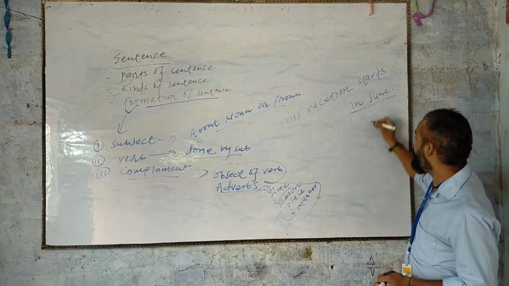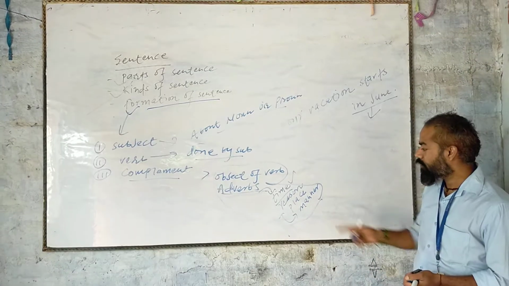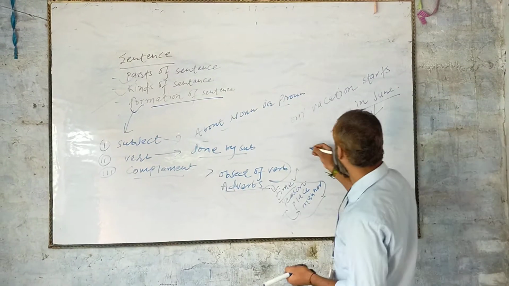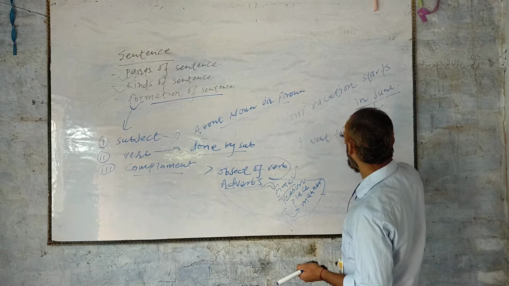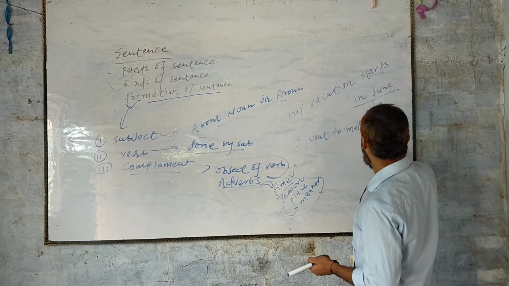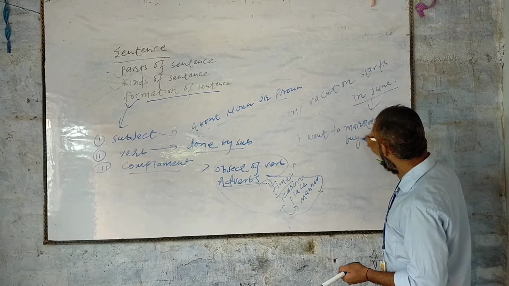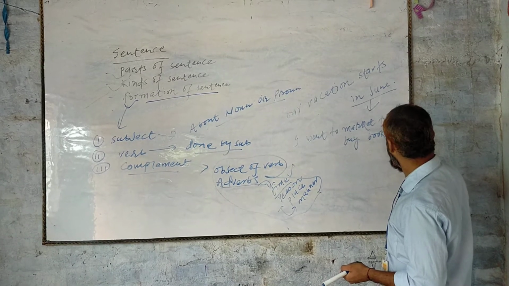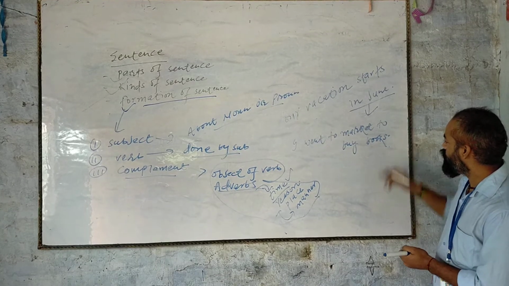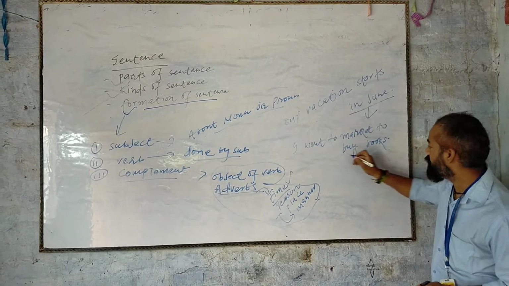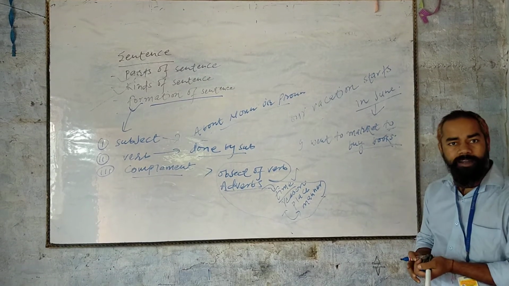In June, that is adverb of time. When we talk about the reason, I went to market to buy books. I went to market to buy books. To buy books, adverb of reason.